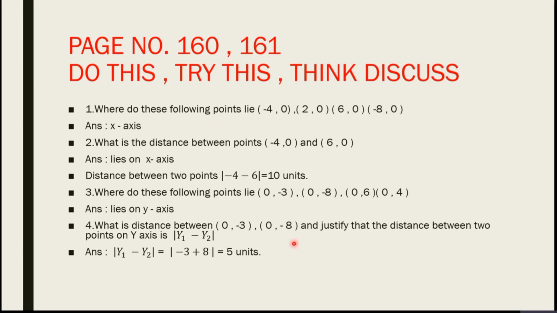What is the distance between 0, -3 and 0, -8, and justify the distance between two points on the y-axis. We know the formula is modulus of y1 minus y2. Here the 2 points lie on the y-axis. So modulus of y1 minus y2 means modulus of -3 plus 8, which is equal to 5 units.